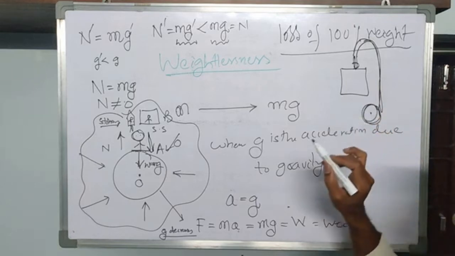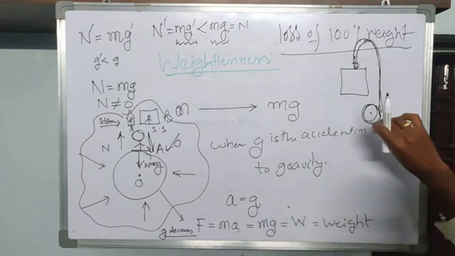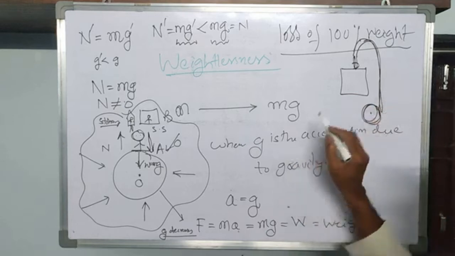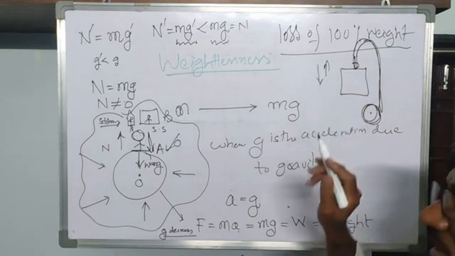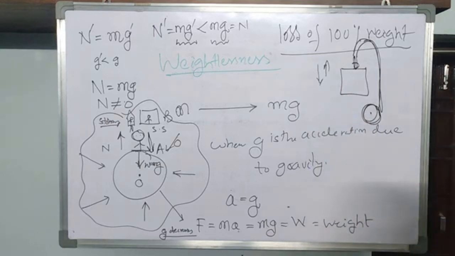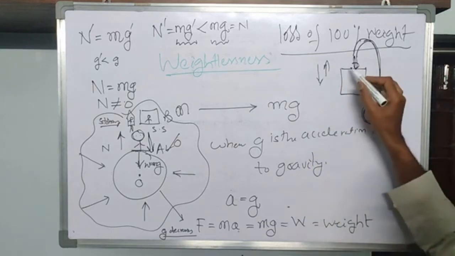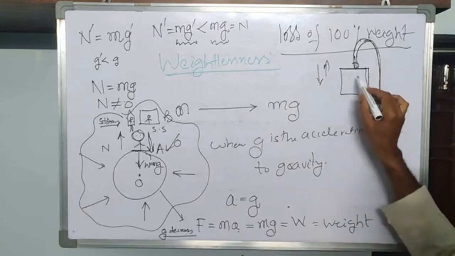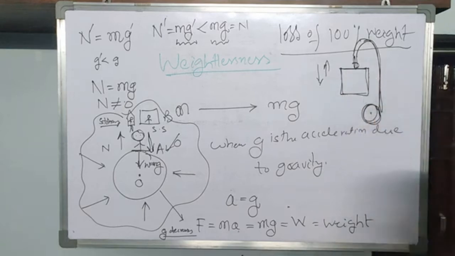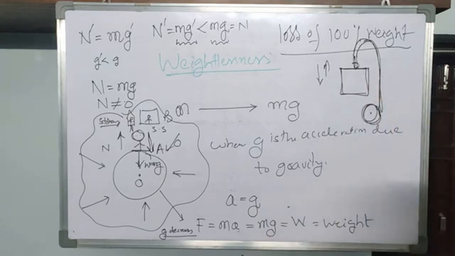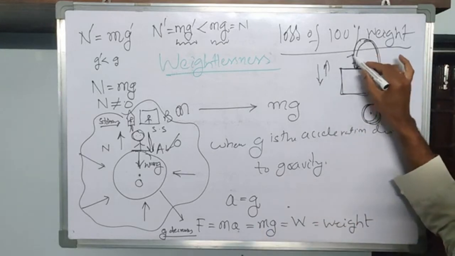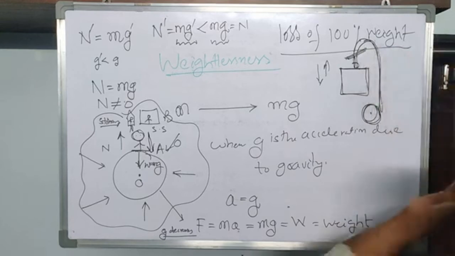It is connected to the motor, and as this wheel rotates, the lift may be either pulled up or pulled down. This is the principle of working of the lift, very simple. See what happens. Suppose that your lift is going up. Suddenly, this cable of the lift is broken.